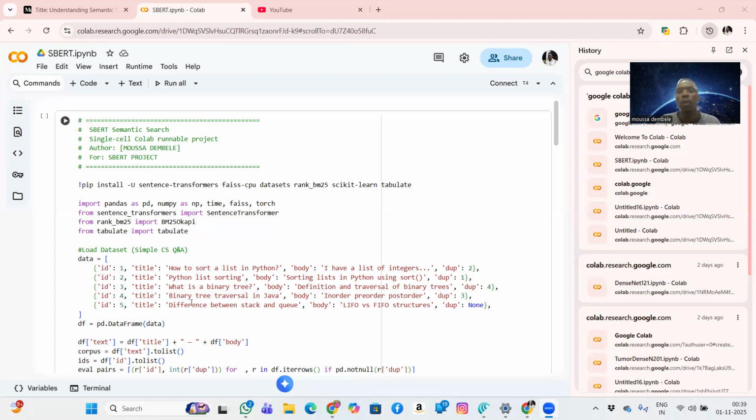Cosine similarity is very important for making the right decision, because it compares the sentences or the words, or in other words, the tokens.